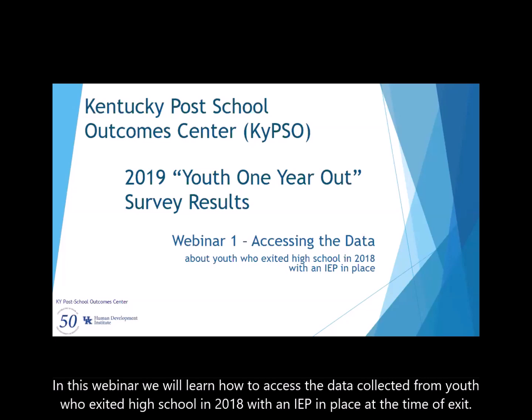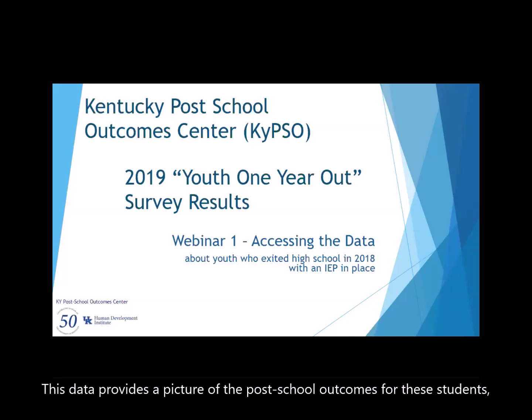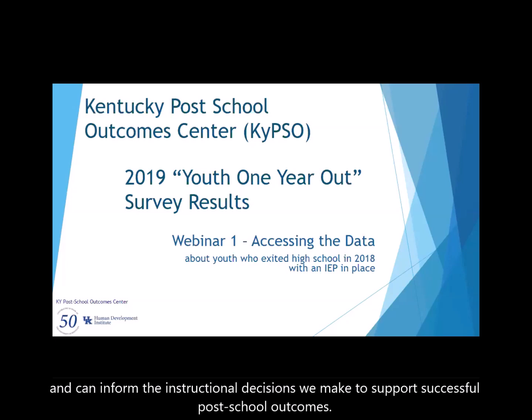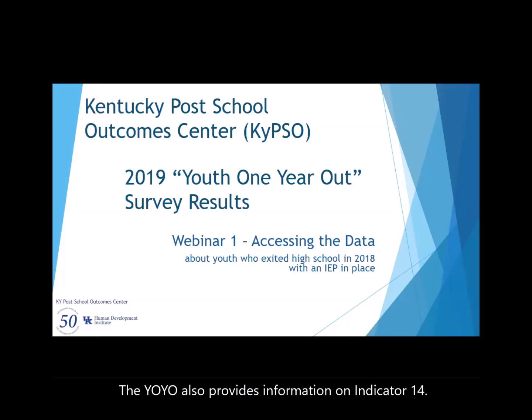In this webinar, we will learn how to access the data collected from youth who exited high school in 2018 with an IEP in place at the time of exit. This data provides a picture of the post-school outcomes for these students and can inform the instructional decisions we make to support successful post-school outcomes. The YOYO also provides information on Indicator 14.